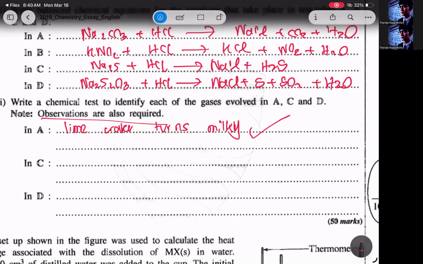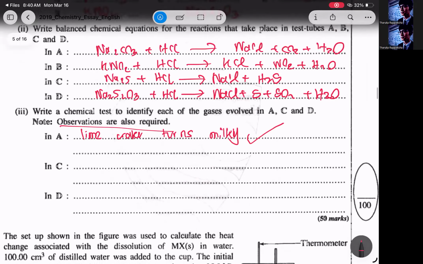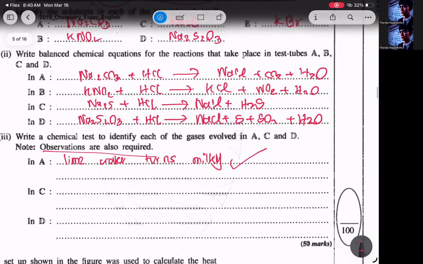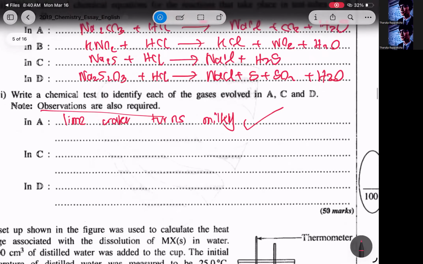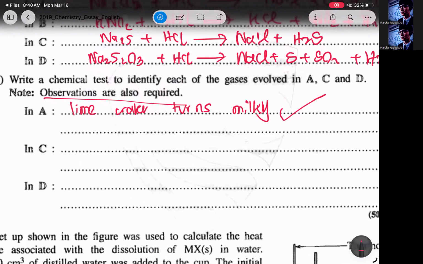Then C. In C we have H2S, right? You can react H2S with KMnO4, or with acidified K2Cr2O7. For example, I'll write the KMnO4 reaction. In the note, I have given everything. KMnO4 and H2S react together to form sulfur and Mn2+.